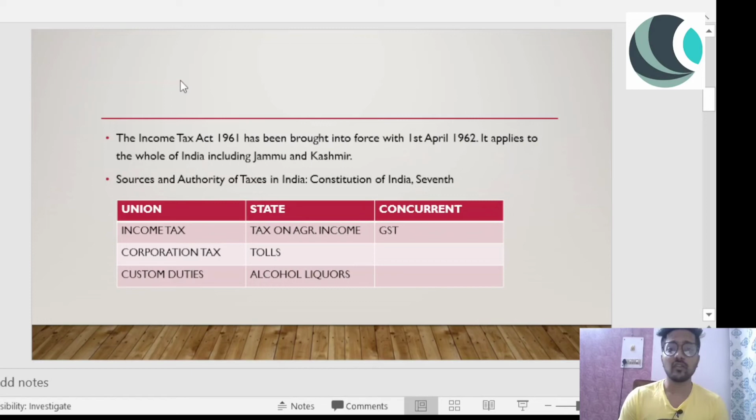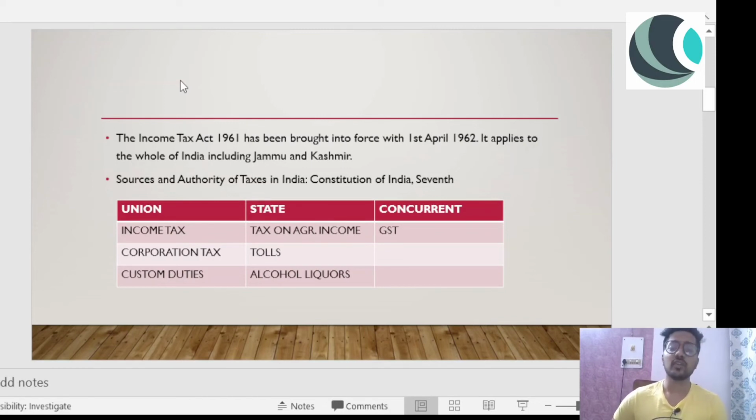Whereas if we want to talk about the exclusivity of the state, the first one is tax on agriculture income. Second is tolls. There are many toll plazas in your state, in your cities. All the revenue that is earned through those toll plazas is transferred to the state government. And the alcohol liquors. When we are talking about alcohol liquors, the taxation amount that is earned is transferred to the state government.